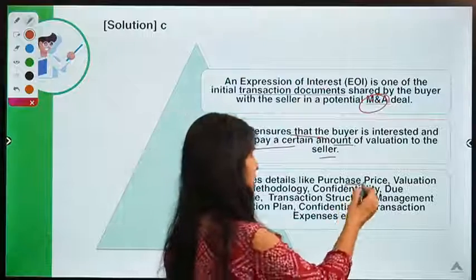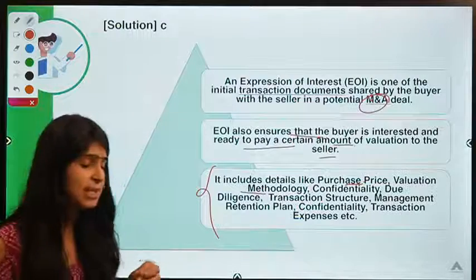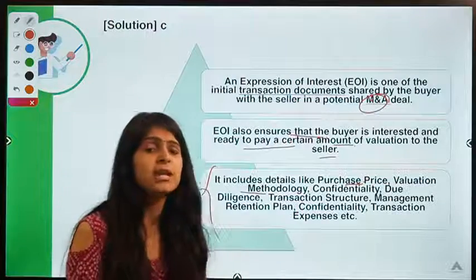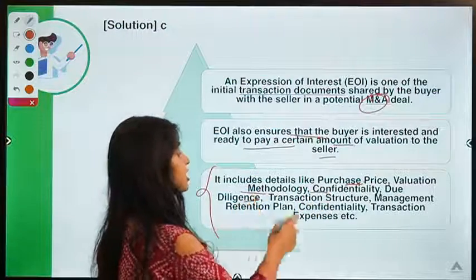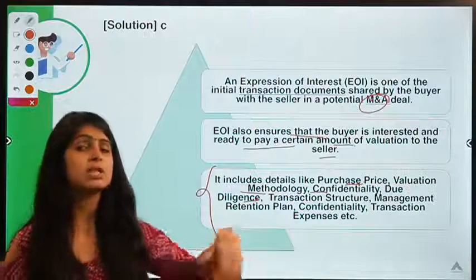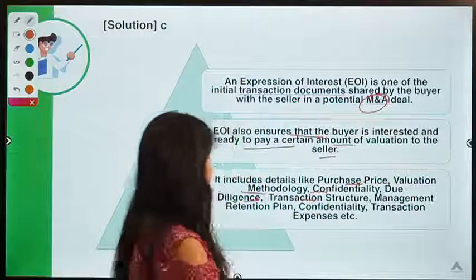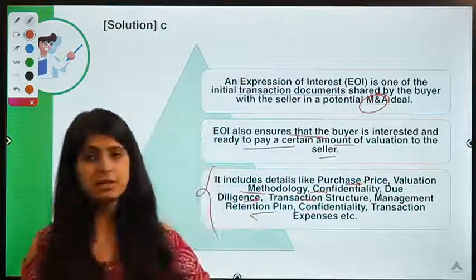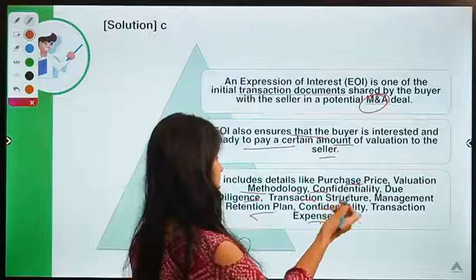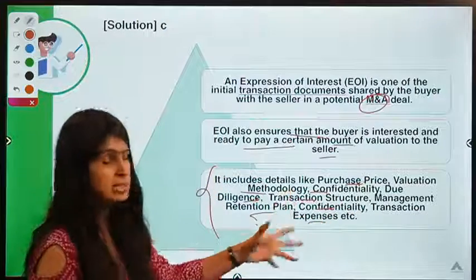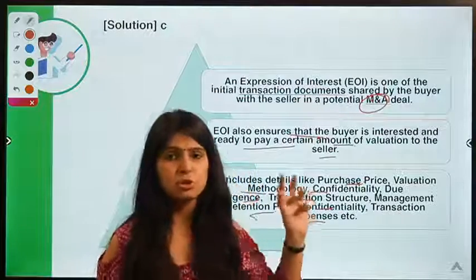It includes details like purchase price, the price that the interested buyer is offering; valuation methodology, that is, how they have calculated this particular price, how they have calculated the value of the company that they are interested to buy; confidentiality; due diligence, that is, if they want to check whether whatever the sellers are telling about their company is correct or not; transaction structure, how they are going to pay; management retention, whether they are going to fire the existing employees or keep them; expenses, who is going to pay the expenses, right? There's a lot of paperwork in such deals, right? So this is expression of interest.